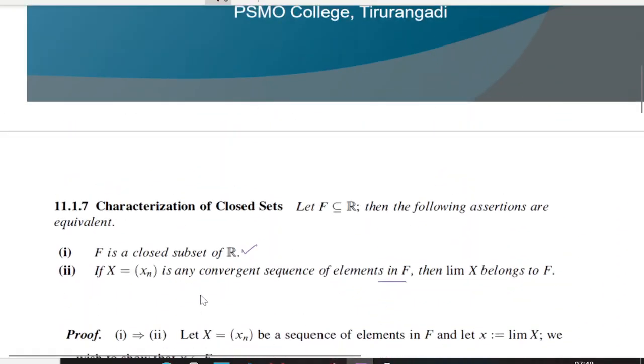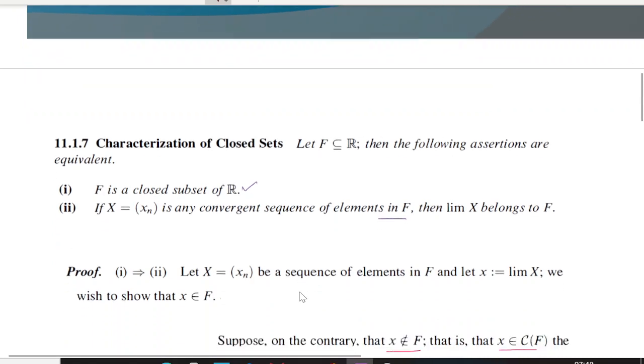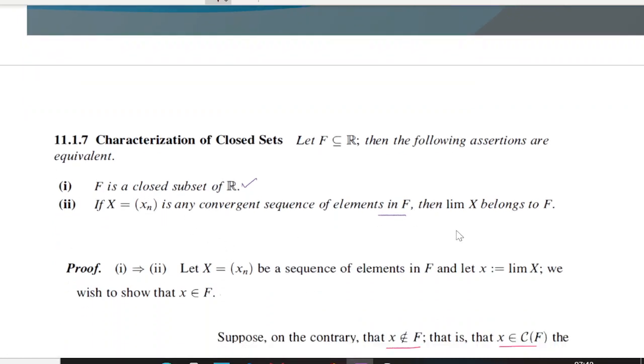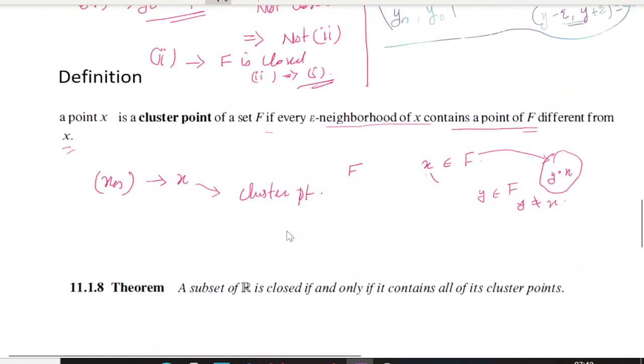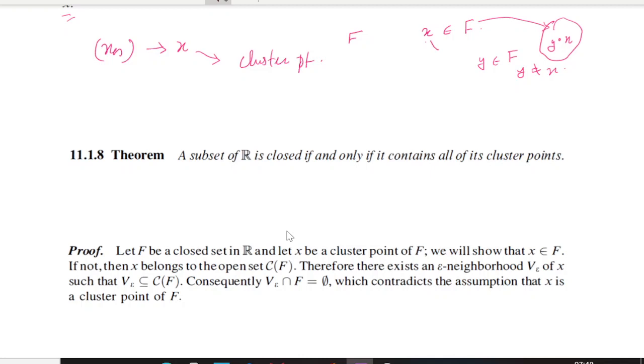We have taken a sequence which converges to some point, meaning the limit belongs to the set. So we can reformulate this as: a set F is closed if and only if it contains all its limit points or accumulation points. Or we will say cluster points, right?